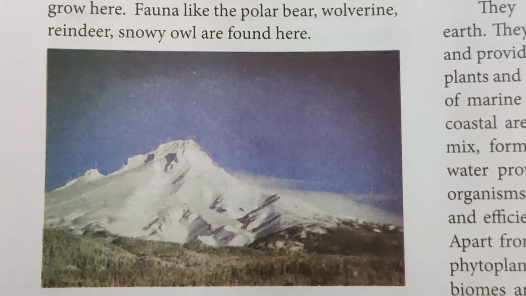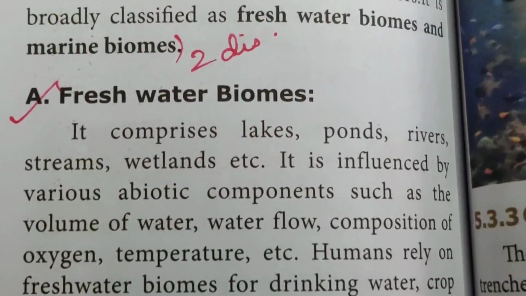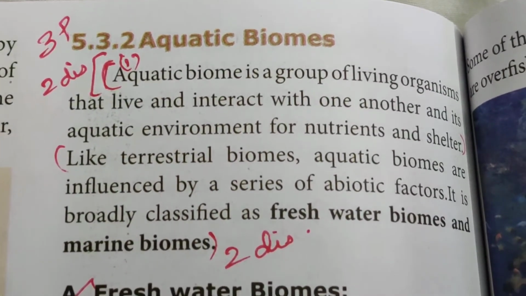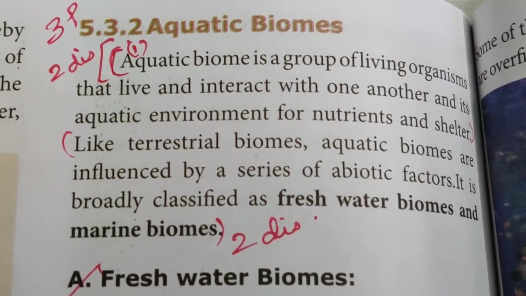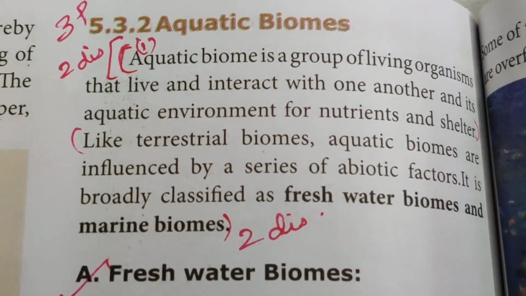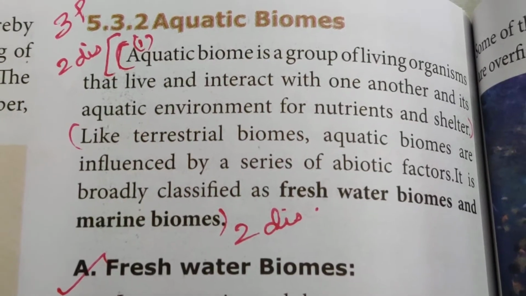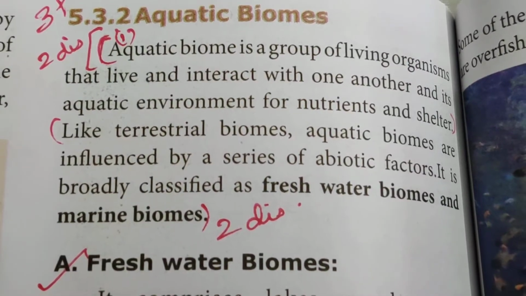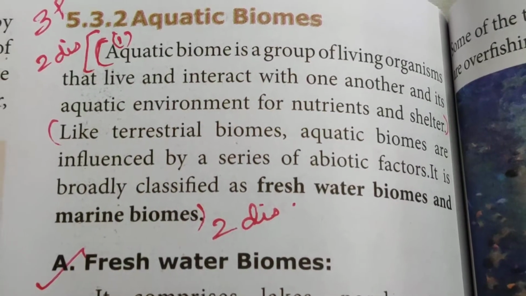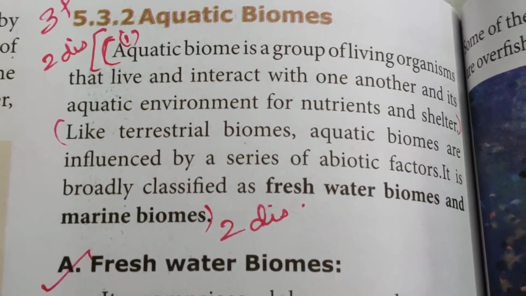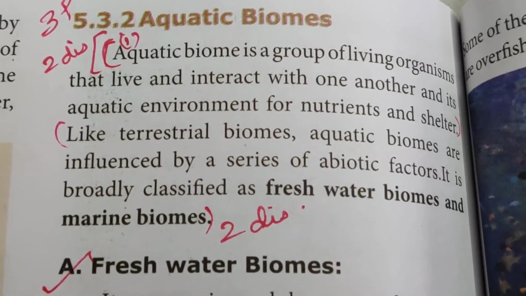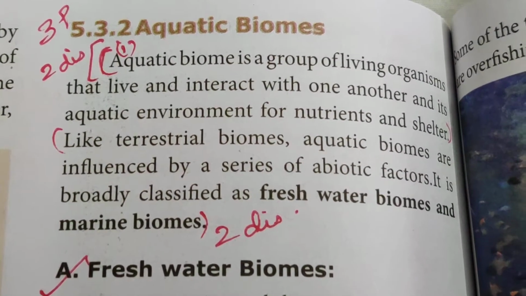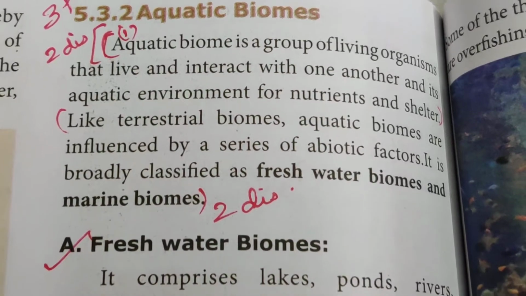Now we are going to discuss the aquatic biomes. What is an aquatic biome? It is a group of living organisms that live and interact with one another and their aquatic environment for nutrients and shelter. Like terrestrial biomes, aquatic biomes are also influenced by a series of abiotic factors. It is broadly classified as freshwater biomes and marine biomes.